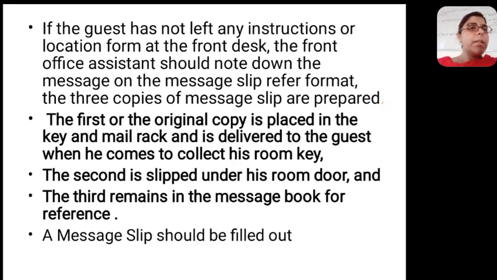If the guest has not left any instructions or location form at the front desk, the front office assistant should note down the message on the message slip. It will be prepared in 3 copies, triplicate. The first copy, or the original copy, is placed in the mail and key rack. The second copy is slipped under the door inside the guest room. Then the third copy is kept in the message book only.